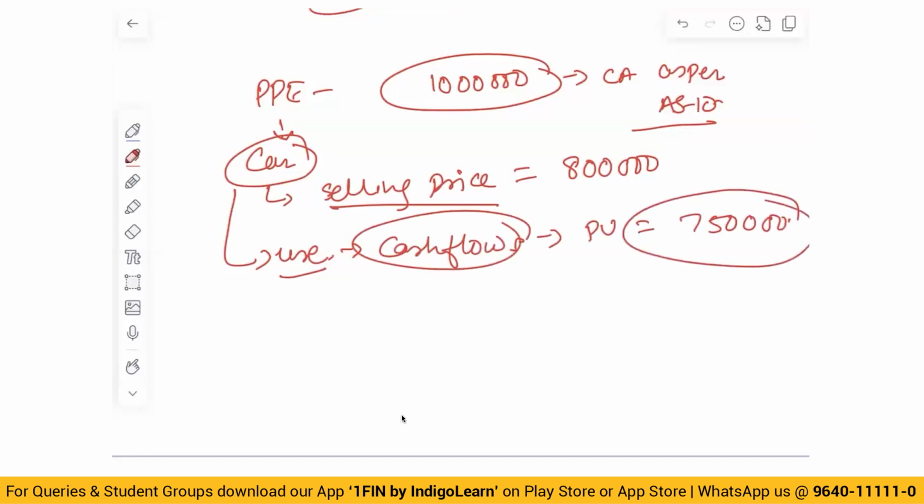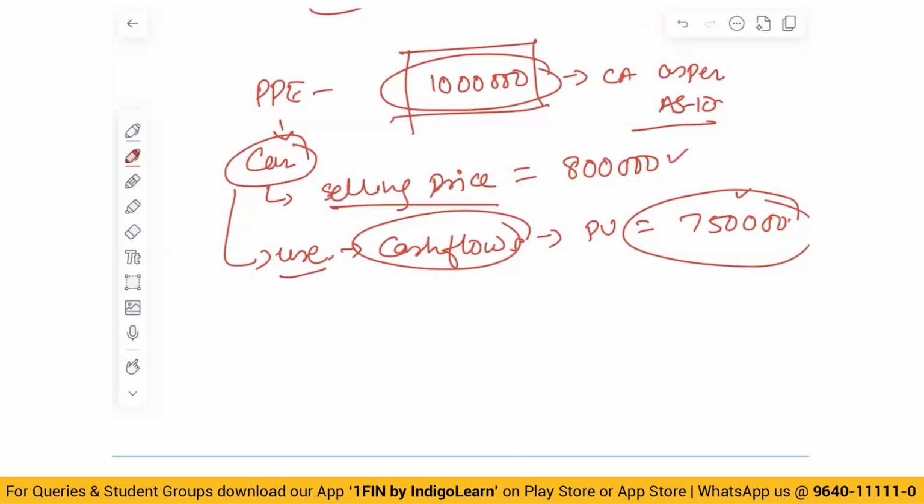So one, my book value is 10 lakhs, my carrying amount is 10 lakhs. If I go and sell this asset, I will get 8 lakhs. And if I use it, I will get cash flows whose present value is 7,50,000. Now, it is not proper for me to show the asset at 10 lakhs because I will not be able to recover 10 lakhs. What is the maximum amount I can recover in this scenario?